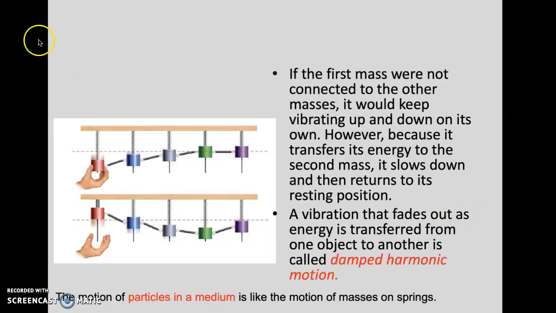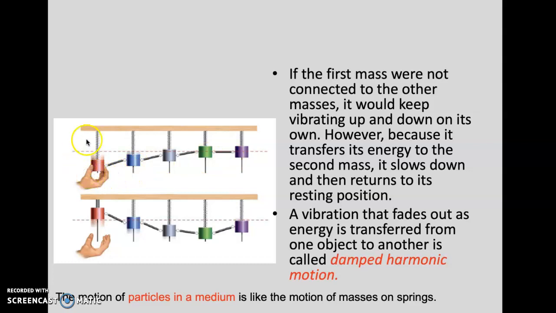So we could think of this example, and I'll come back to that slide in a minute, of what's happening to our particles in a medium. So as a wave, which is moving left to right here, hits that particle, it causes the particle to move up and down. So this spring, as I pull it down, would just go back up and down, up and down, until eventually it comes back to the place where it initially was, right, a neutral position. But as it does that, it causes energy to be transferred into the spring next to it, up and down, so to speak.